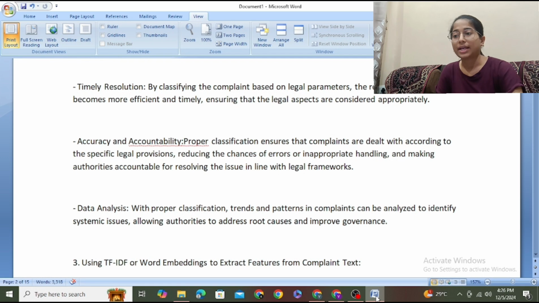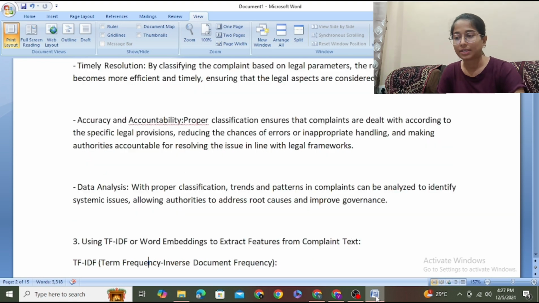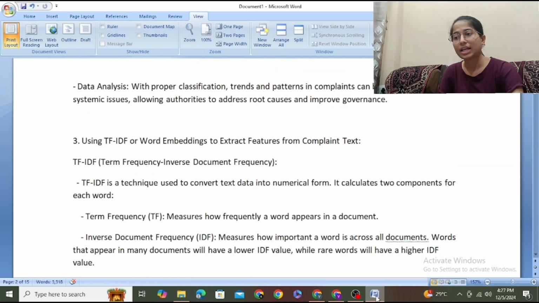Timely resolution. By classifying the complaint based on legal parameters, the resolution process becomes more efficient and timely, ensuring that the legal aspects are considered appropriately. Accuracy and accountability. Proper classification ensures that complaints are dealt with according to the specific legal provisions, reducing the chances of errors or inappropriate handling, and making authorities accountable for resolving the issue in line with legal frameworks. Data analysis. With proper classification, trends and patterns in complaints can be analyzed to identify systematic issues, allowing authorities to address root cause and improve governance.